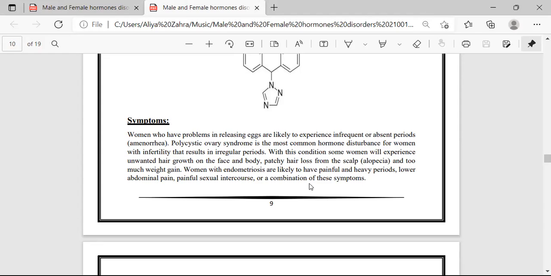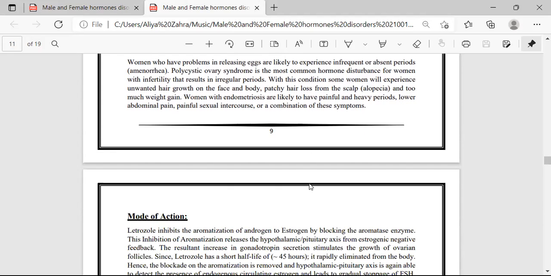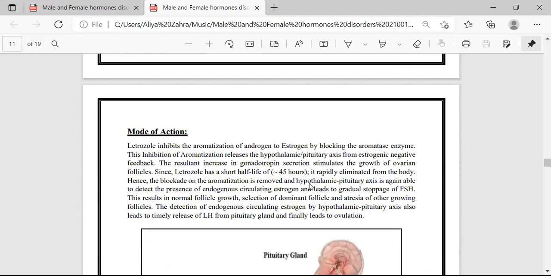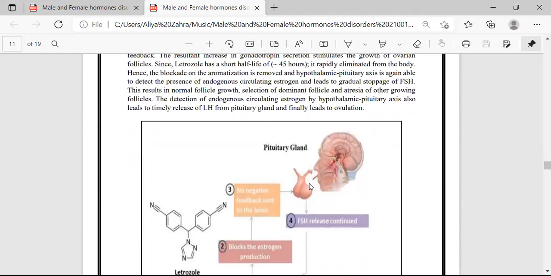Women with endometriosis are likely to have painful and heavy periods, lower abdominal pain, painful sexual intercourse, or a combination of these symptoms. The next is the mode of action of letrozole. Here is the mode of action of letrozole with pictorial representations.